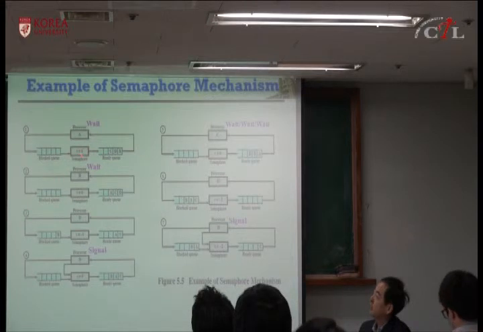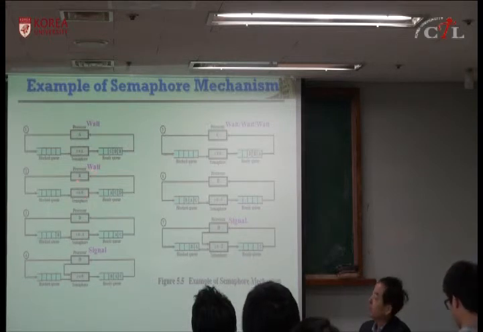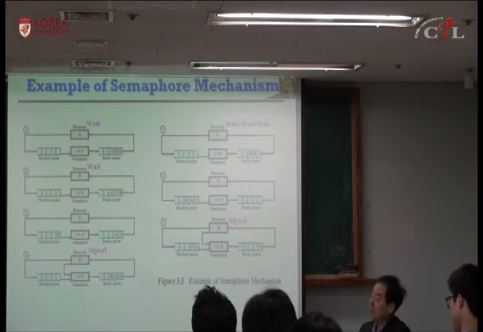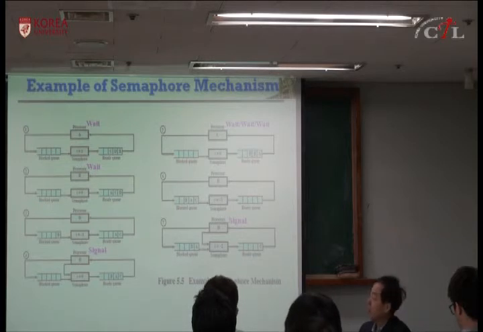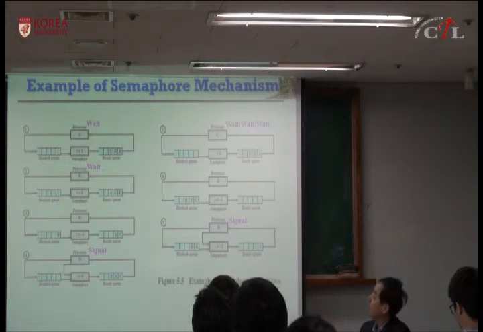Semaphore initial value is 1, A performs wait, it becomes 0, so it's not negative, so you succeed. B performs wait, it becomes -1, negative, you have to block. D performs signal, so it increments to 0. So 0 or less than 0 means there are waiting processes, so you unblock one process. Then C performs wait, after it becomes 0, it becomes -1, right?